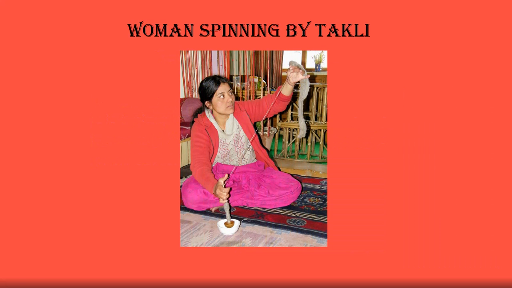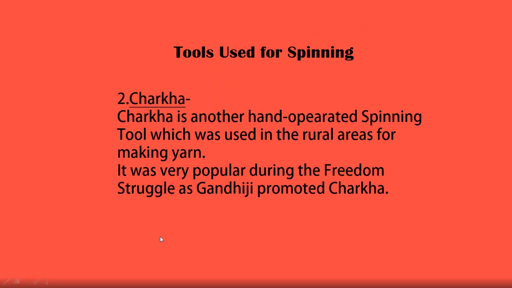Now come to the woman spinning by takli. A woman is shown spinning the cotton by means of this takli, the same one I have shown you before. It is held by the woman and she spins the fiber.